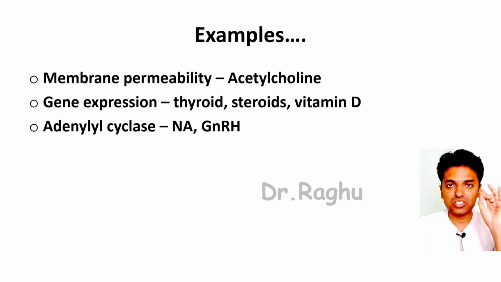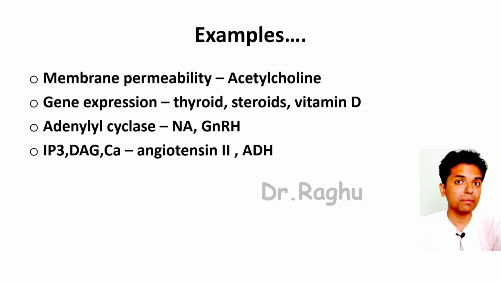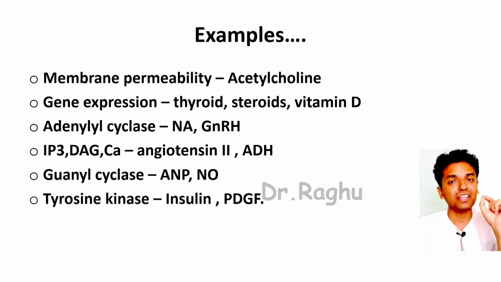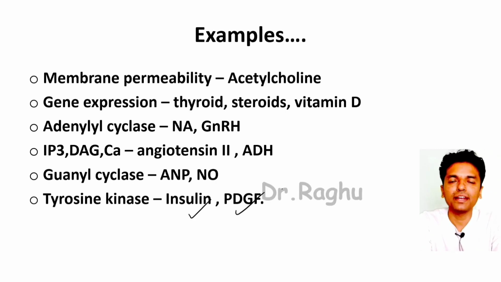The ones acting via G protein coupled receptors and via the activation of adenyl cyclase, and hence via the generation of cyclic AMP, are norepinephrine and GnRH. Okay, that is gonadotropin releasing hormone. The ones acting via activation of membrane phospholipase C are angiotensin 2 and antidiuretic hormone. The ones acting via activation of guanyl cyclase, all these being via G protein coupled receptors only, and hence via the generation of cyclic GMP, are two more: one is atrial natriuretic peptide, another one is nitric oxide. And the ones acting via the tyrosine kinase mechanism are insulin and platelet derived growth factor.